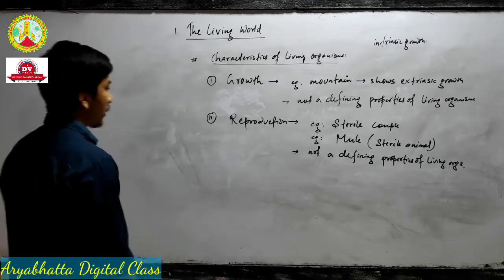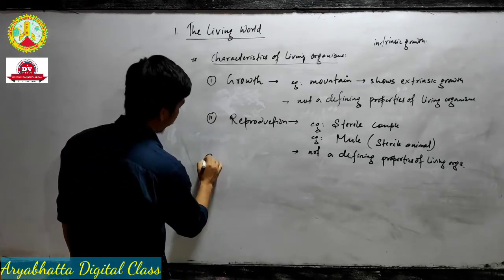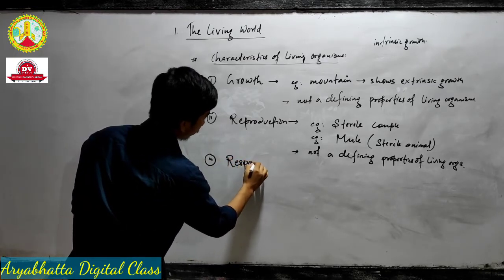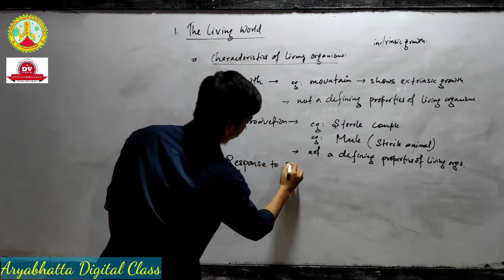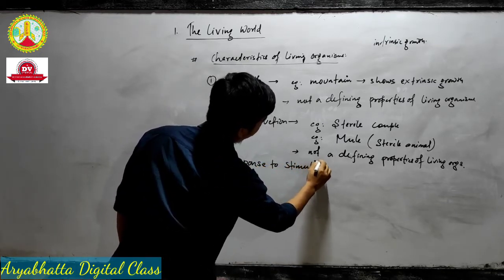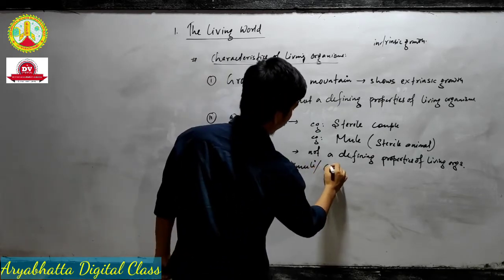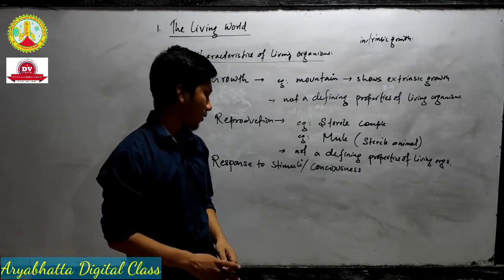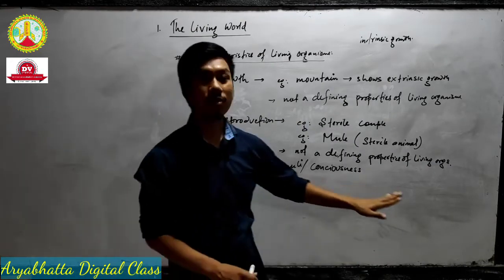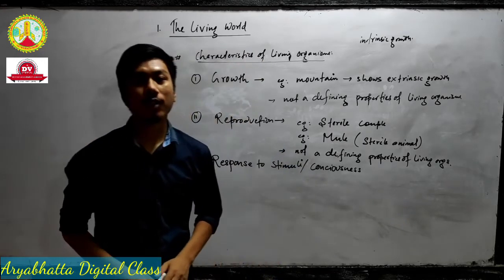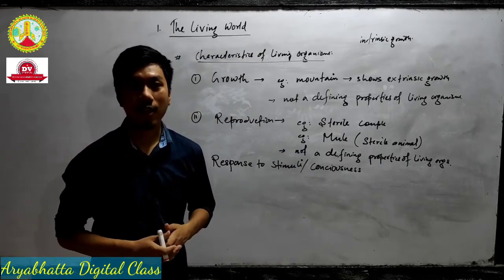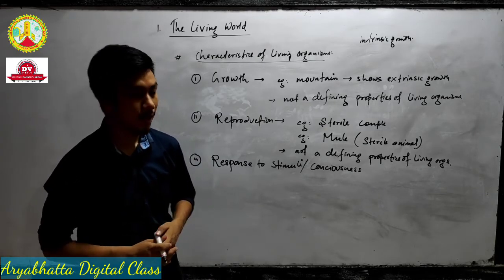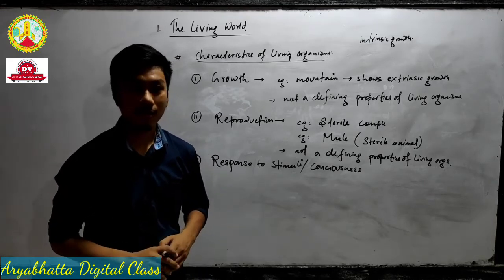Okay. So now we'll take a few more characters, like response to stimuli, or we can also call it consciousness. So we were discussing response to stimuli or consciousness. You all know that all living organisms show consciousness. They are aware of the surrounding environment. Non-living things do not have such characteristics. They are unable to show any consciousness.